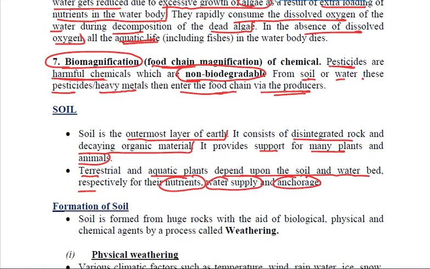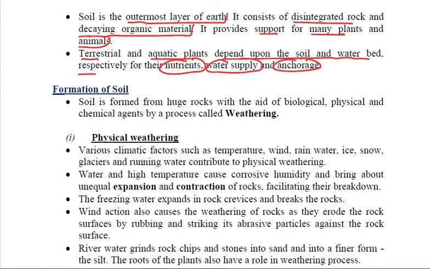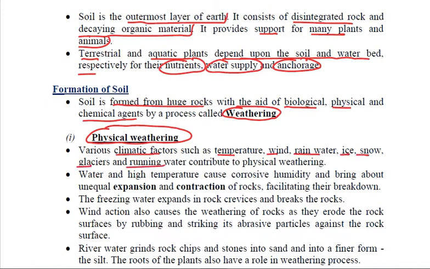Now how exactly was this soil formed? It was a very slow process which took a long time. This soil is formed from huge rocks with the help of some biological, some physical and some chemical agents. And the process in which this soil was formed is called weathering. Let us try to understand this weathering in a bit more detail. First is the physical weathering. There are certain climatic factors such as temperature, wind, rainwater, ice, snow, glaciers, running water. They all contribute to this process of physical weathering.